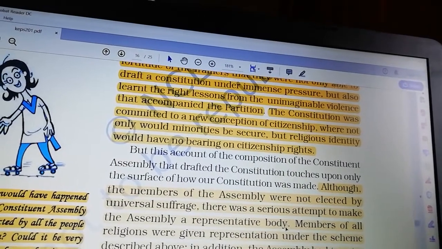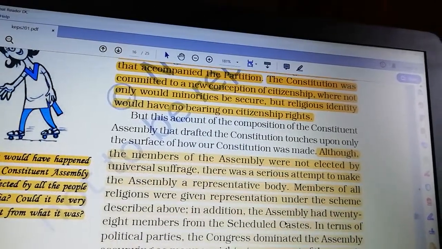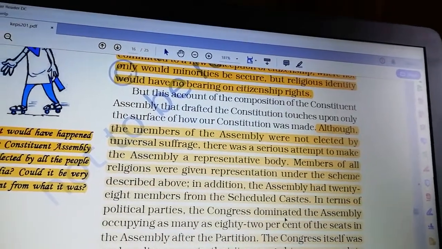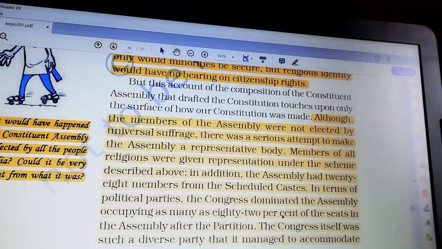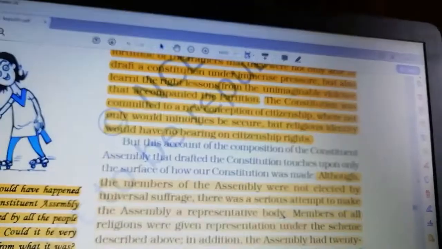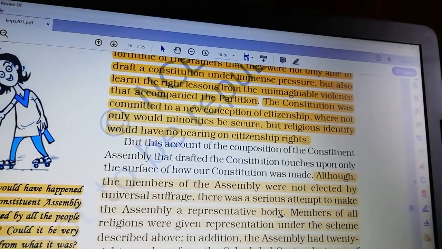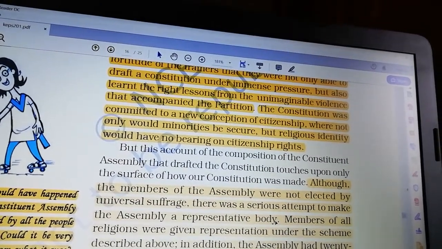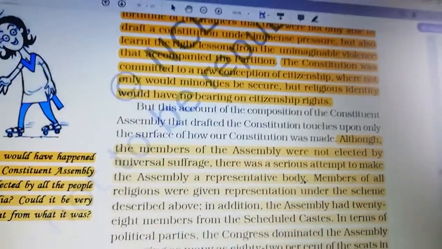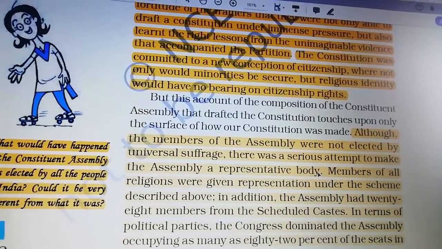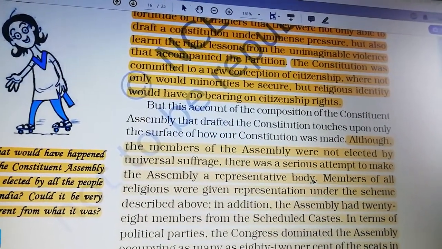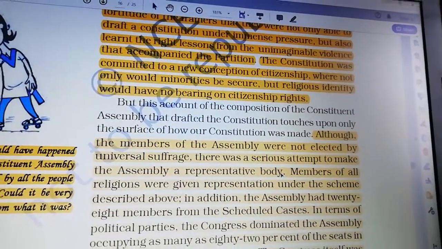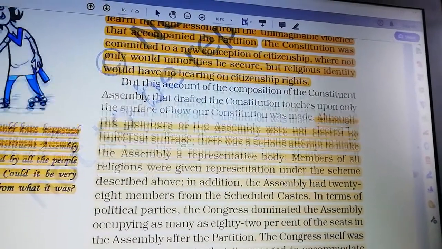The Constitution was committed to a new conception of citizenship where not only would minorities be secure but religious identity would have no bearing on citizenship rights. You can read again where the constitution was committed to a new conception of citizenship. We can think about citizenship. Recently as well, so many times there is news about citizenship. We can further discuss this citizenship topic in a coming chapter. There is a specific chapter about citizenship.